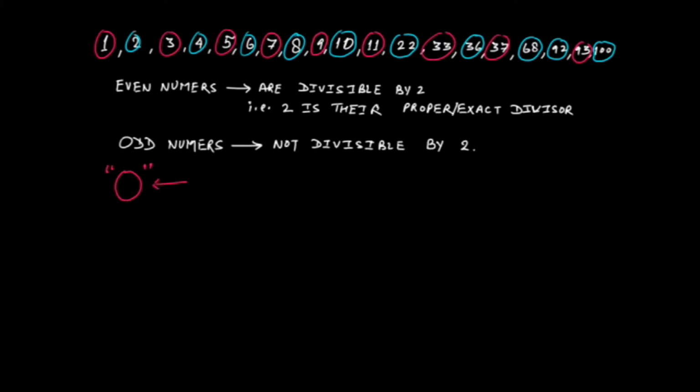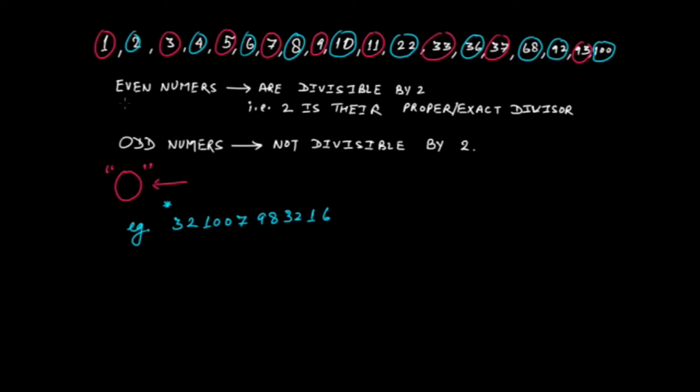Now suppose you are given an example, you are asked in a question whether the number 32100798321 and 6 is an even number or an odd number.